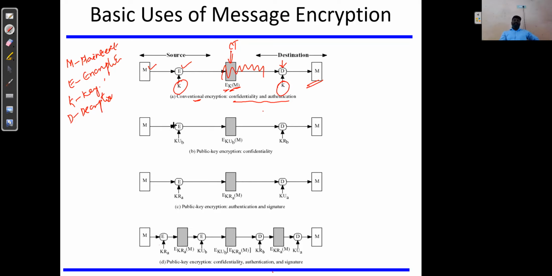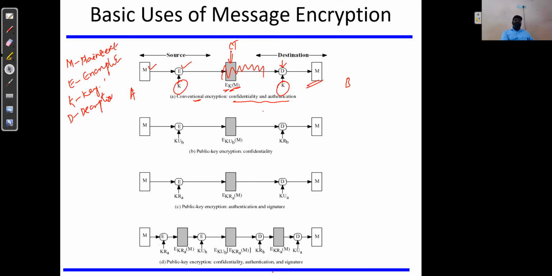See, here both users are using a key, which should not be known to other users. Suppose A is the sender and B is the receiver. Other than these two users, the key should not be known to anyone. By that, it achieves both confidentiality as well as authentication. Very good.